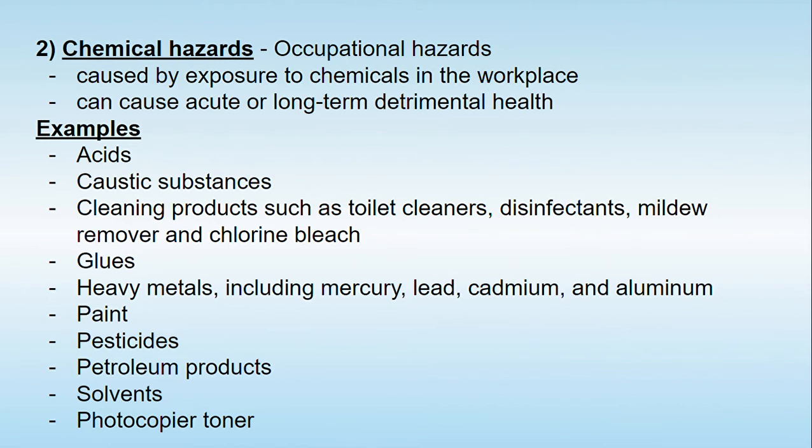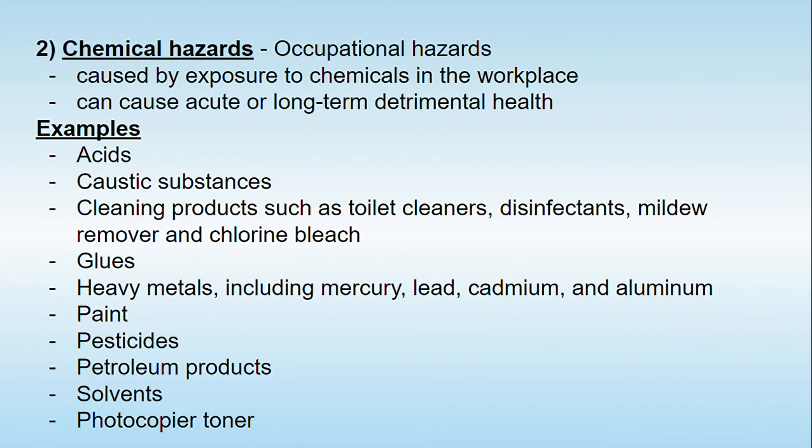The second type of hazard is the chemical hazard, because in the industry we are using chemicals, starting from simple water, which is also considered a chemical, to much more toxic chemicals. These are considered occupational hazards because you mainly find them in the chemical industry or the chemical engineering field. It is basically caused by exposure to chemicals in the workplace, and it may have either an acute, that is sharp short-term, or a long-term detrimental health effect.